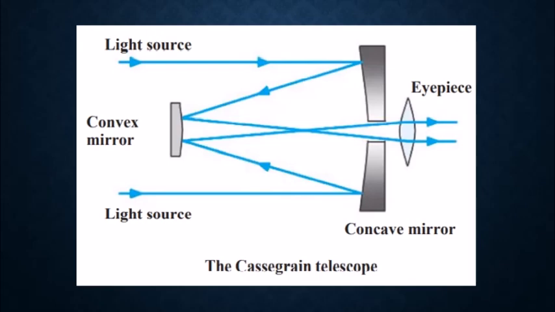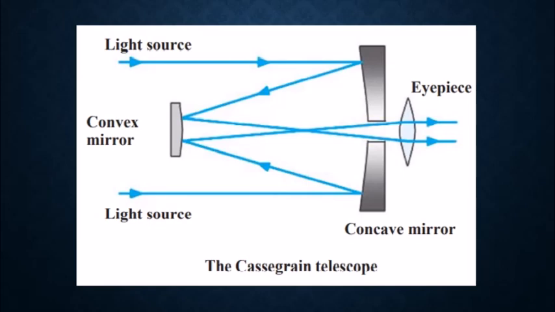The next type of reflecting telescope is the Cassegrain telescope. In the Cassegrain telescope we also use a concave mirror, but here we use a convex mirror instead of a plane mirror. The light rays, after reflecting from the concave mirror, are reflected back towards the small convex mirror. They pass through a hole at the center of the concave mirror and then through the eyepiece.